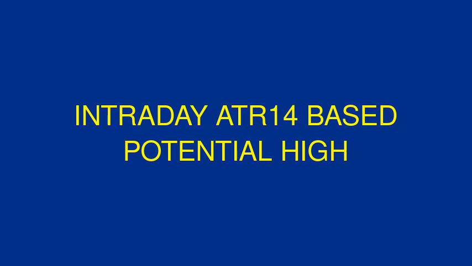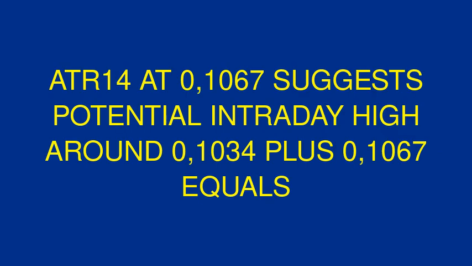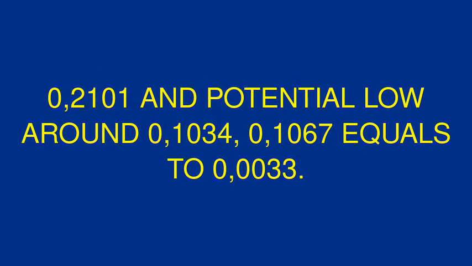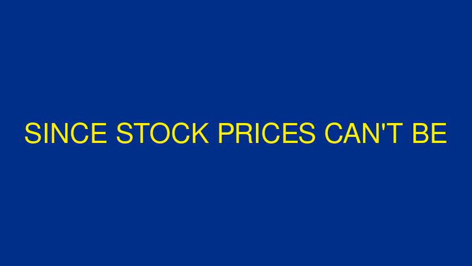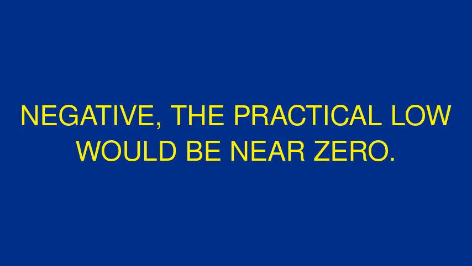Intraday ATR 14 based potential high and low. ATR 14 at 0.1067 suggests a potential intraday high around 0.1034 plus 0.1067 equals 0.2101, and a potential low around 0.1034 minus 0.1067 equals -0.0033. Since stock prices can't be negative, the practical low would be near zero. Recent extreme volatility suggests the actual range may be wider.